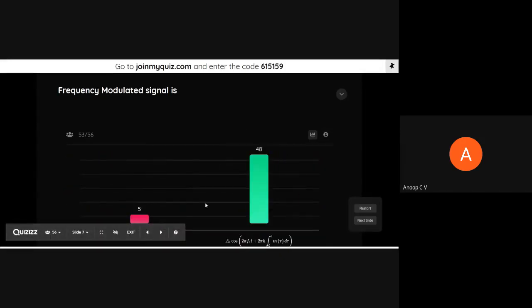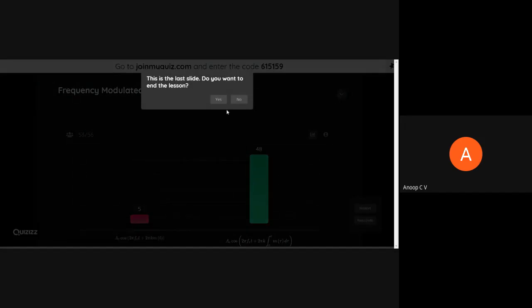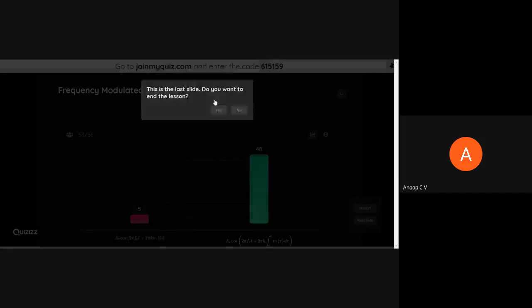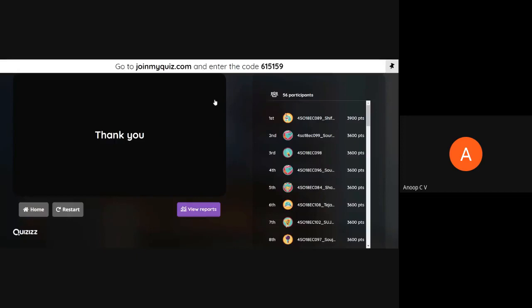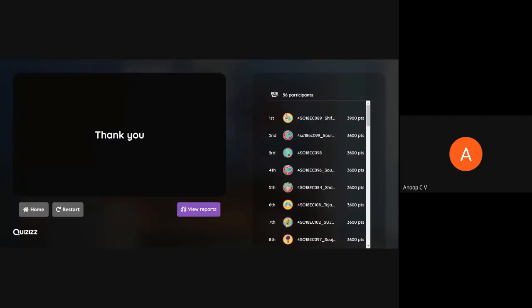Right. Again, 5 have given wrong answer, and 48 have given correct answer. By seeing the options itself, you can make out the answer. But maybe it so happened that you are not able to see the options correctly, so maybe because of that, some have given wrong answer. But otherwise, okay, fine. So that is the end.